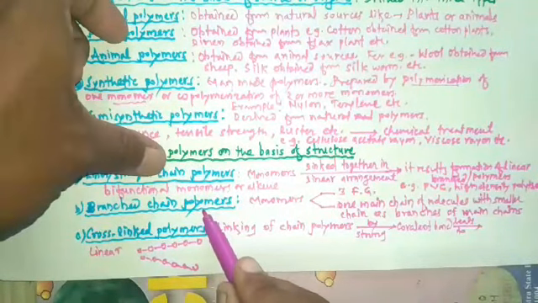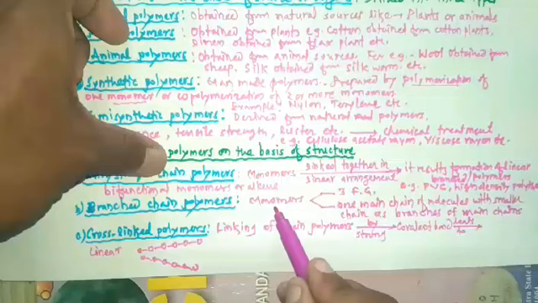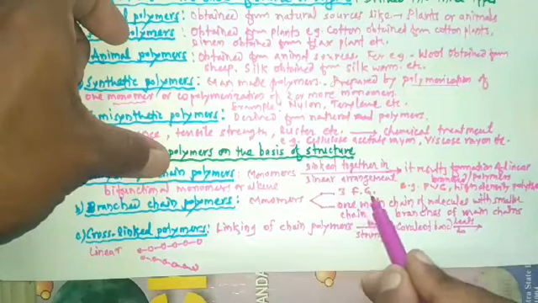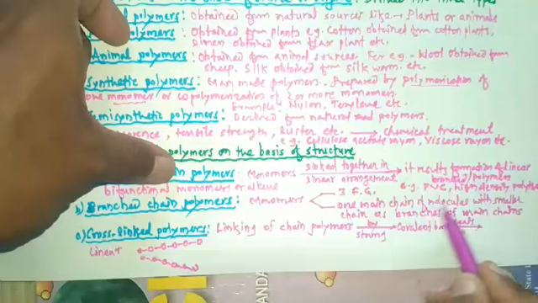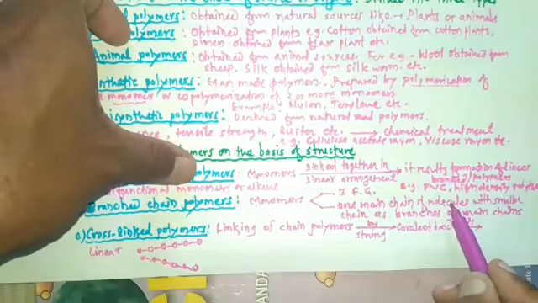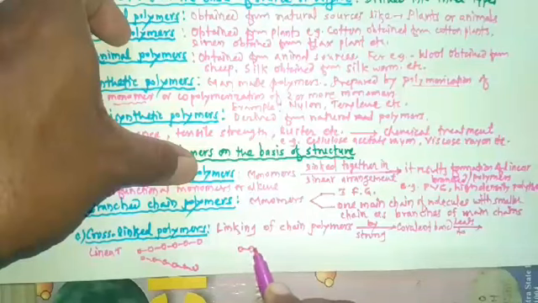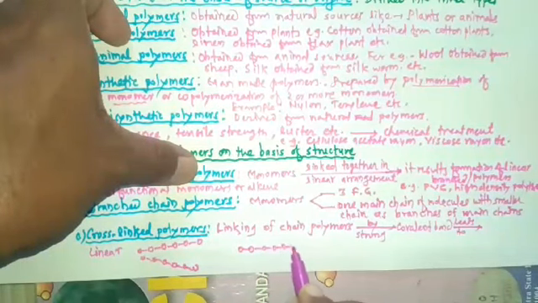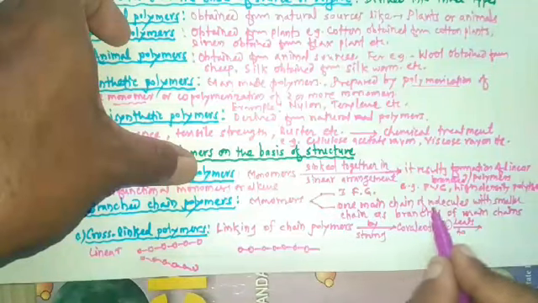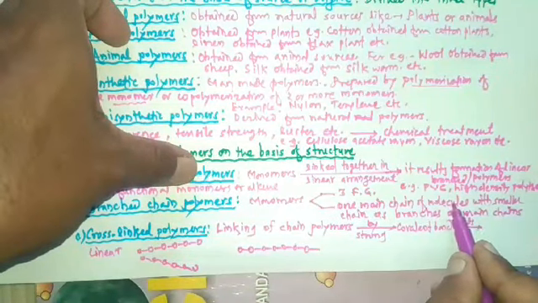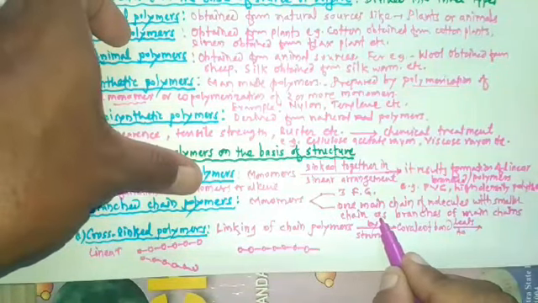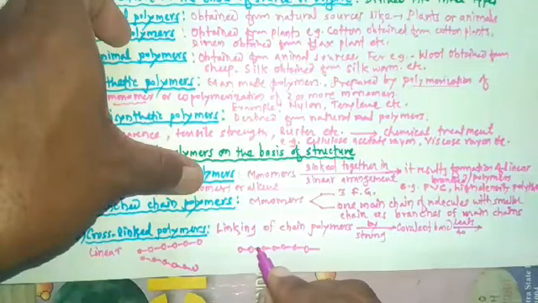Then branched chain polymers. In branched chain polymers, the monomer contains three functional groups, or it contains one main chain of molecule. For example, like this. It contains one main chain of molecule with smaller chains as branches.